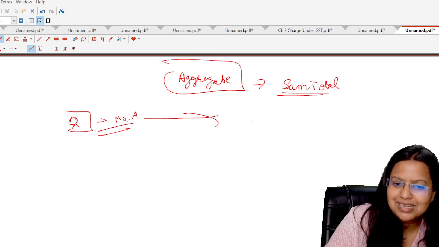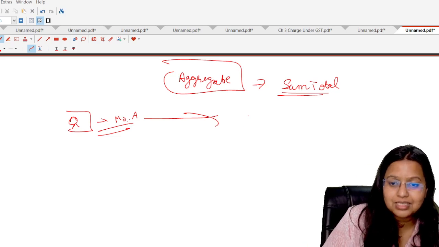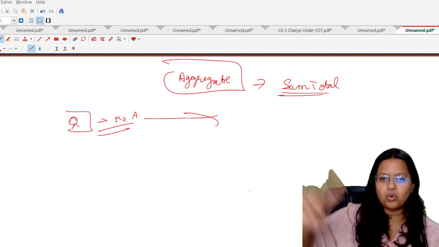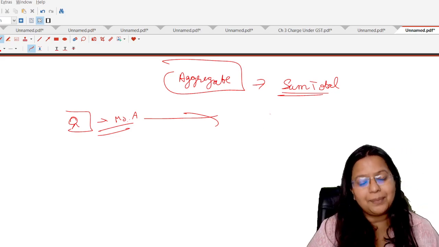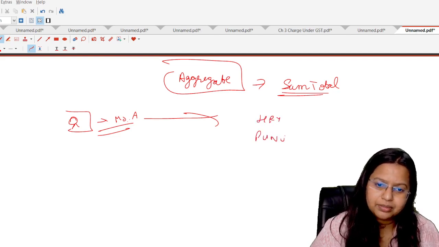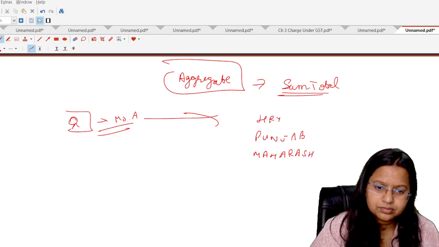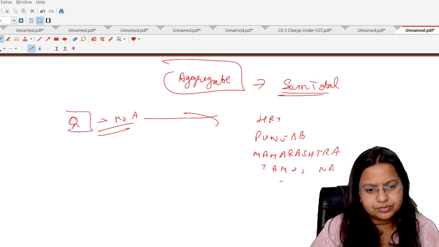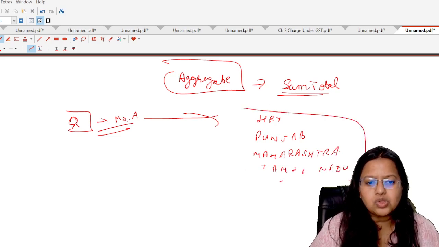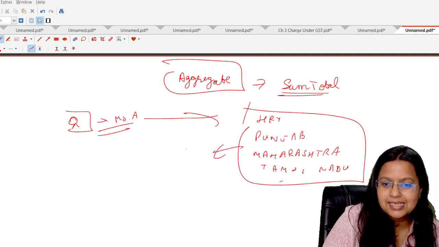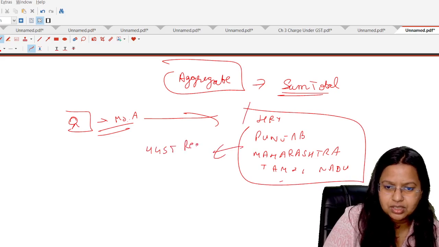Now, suppose this Mr. A is running the business in 4 states: first Haryana, second Punjab, third Maharashtra, and the 4th one Tamil Nadu. Obviously, students, we have to take the registration from all these states. That is, he has taken 4 GST registrations.